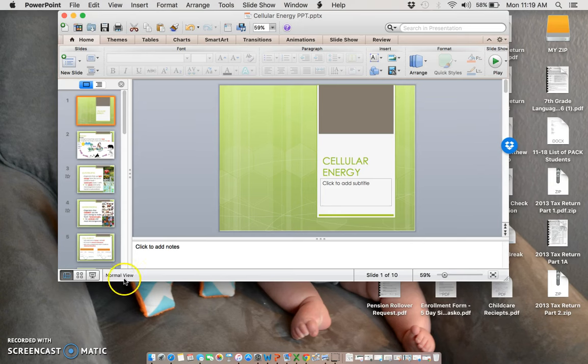So that's cellular energy. I hope that makes sense. Write down any questions you have.